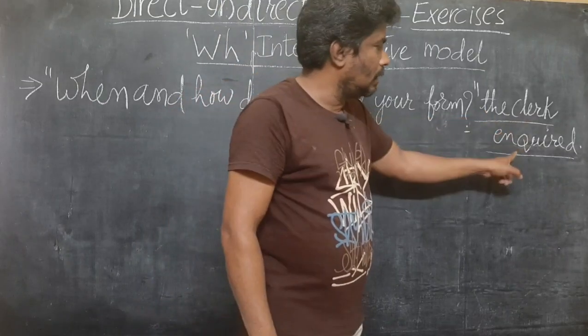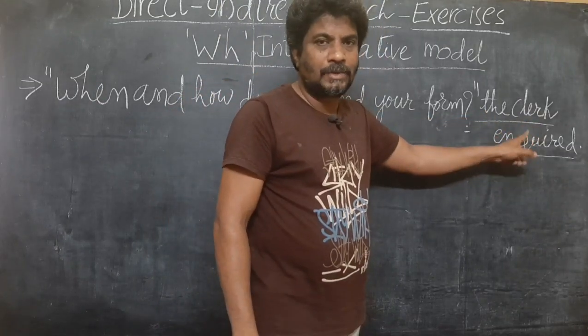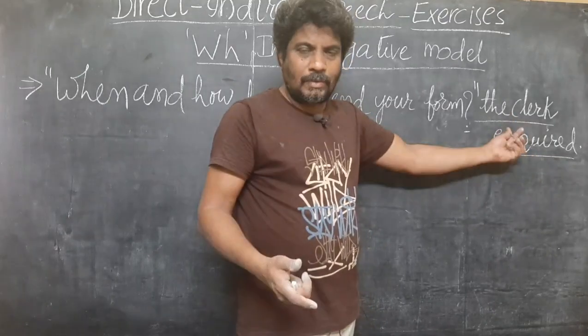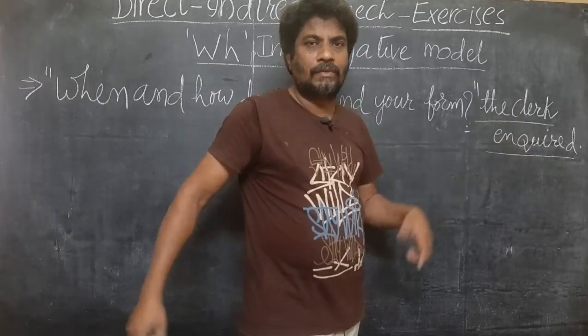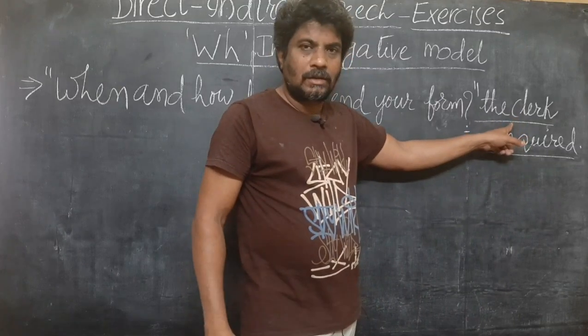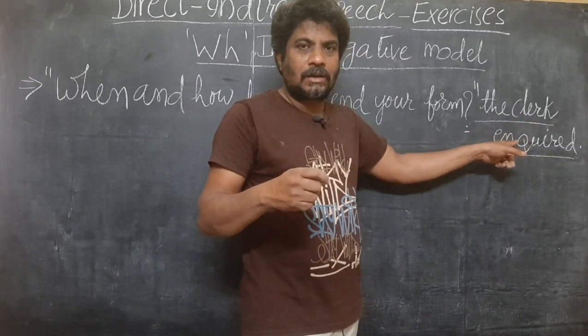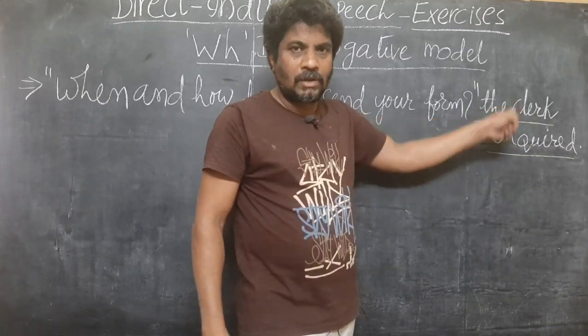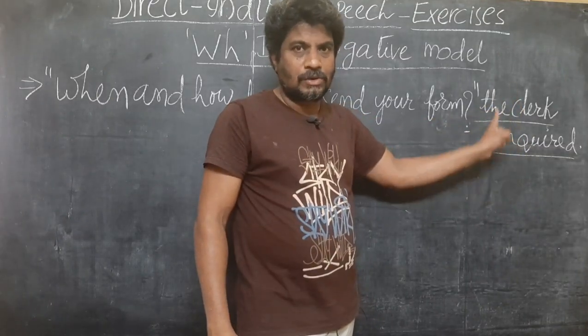The clerk inquired. See here in the reporting verb, this time it is given inquired, not said or said to or asked. It is clearly given here inquired. So you can write the same word here. So the speaker is the clerk, and when the listener is not given, I have already told you, me should be imagined. That means he is speaking to me. The clerk is now speaking to me. He is asking me this question. You have to change it.